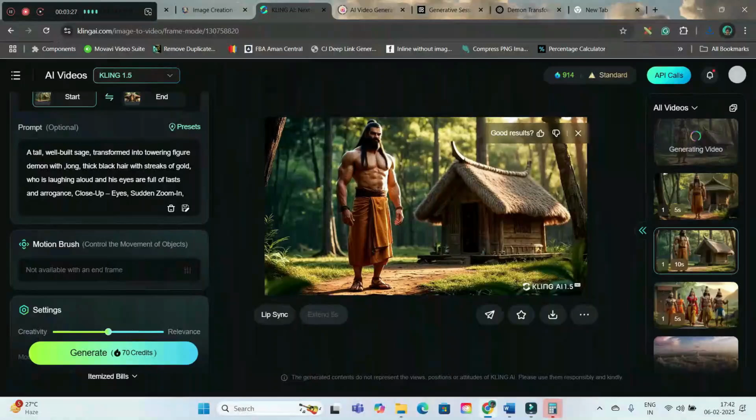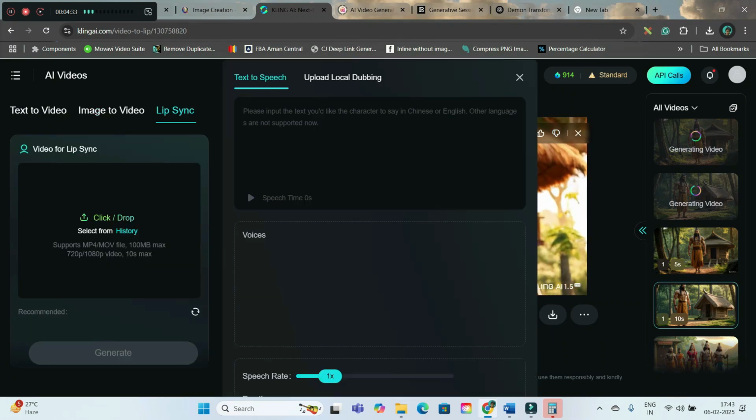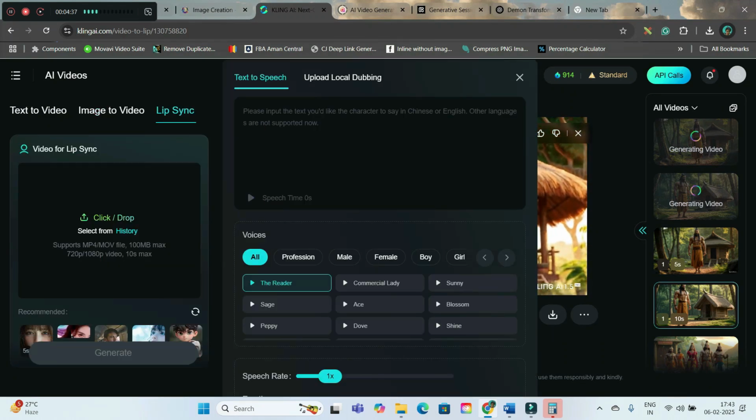And I have also shown you how to transform an image into a video. Now the last thing which I am left up with is how to put lip sync. That also we would be doing here. So let me get one dialogue. So what I'll have to do is I'll have to go to lip sync option. Here you can either give an MP4 file or a MOV file. So I'll go for MP4 file only.